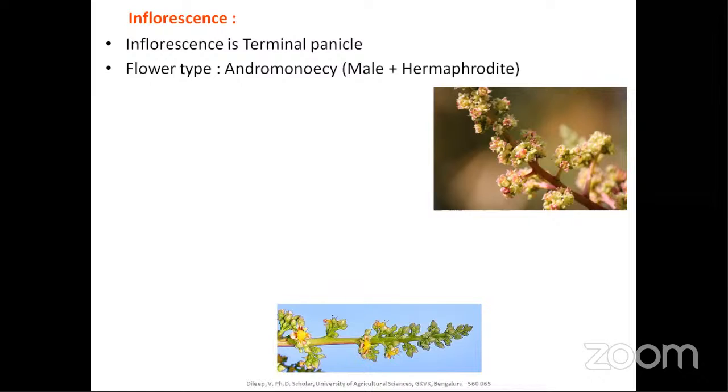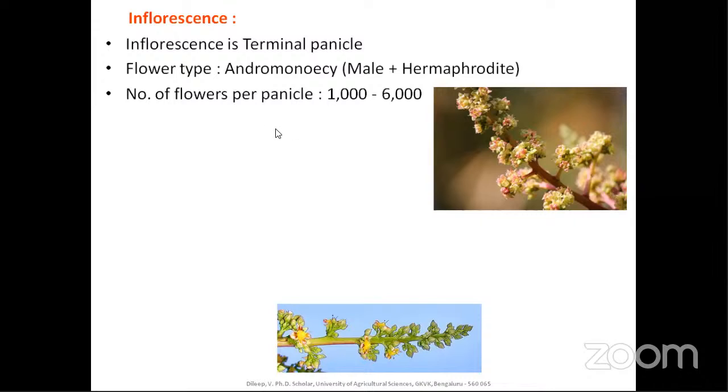Dioecious means male and female flowers are present on different plants, for example papaya. The male flower is present in one plant, and the female flower is present exclusively in the other plant. I'll be dealing with them further. So andromonoecious means male and hermaphrodite flowers.